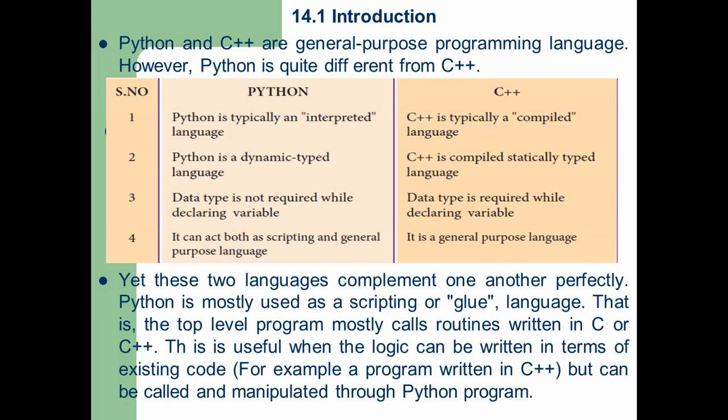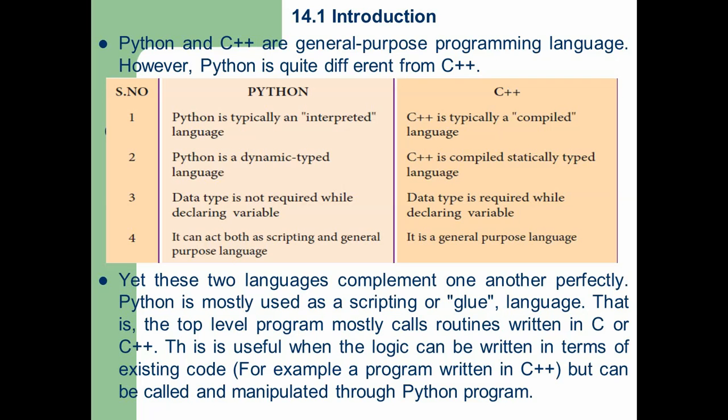Second point is Python is a dynamic language, whereas C++ is a static language. Number 3, here in Python we don't require to declare any data type. Without declaring any data type explicitly, we can use it in Python, whereas in C++ we should mention the data type for each and every variable or constant.